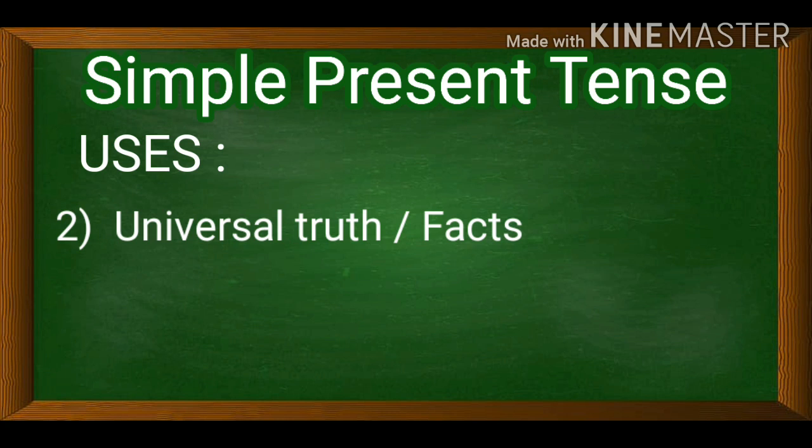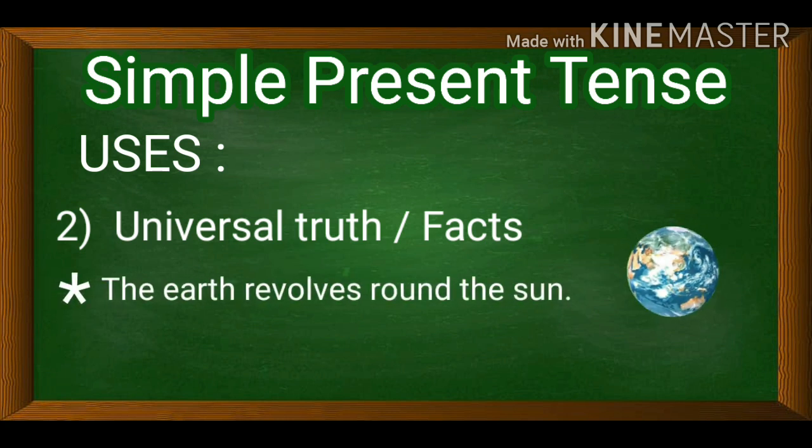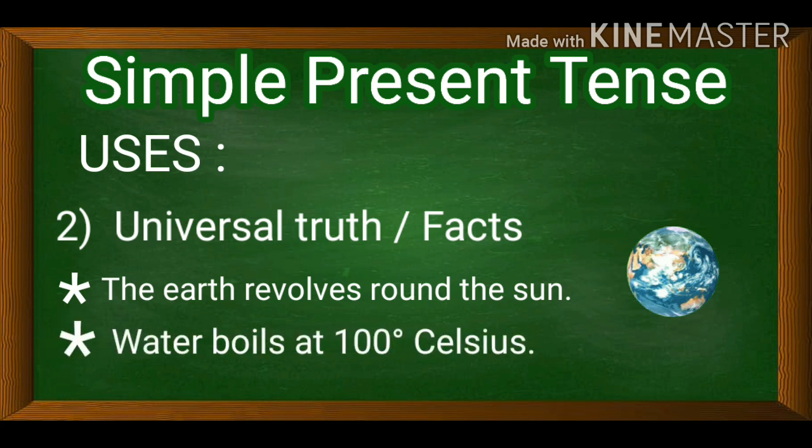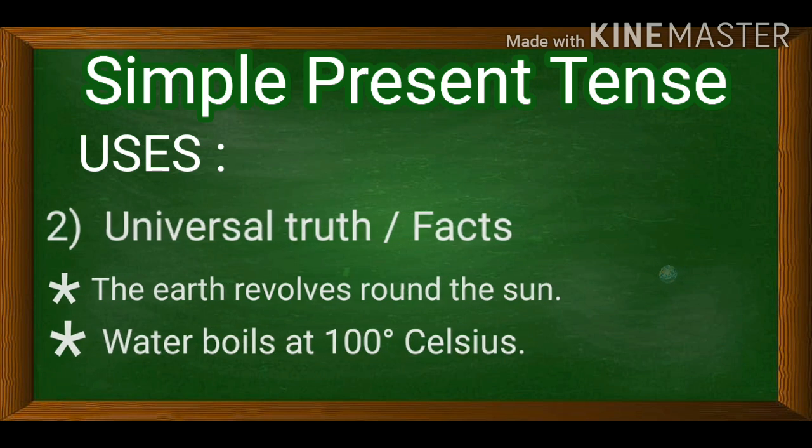Second point, we use simple present tense to express facts or universal truth. Facts which are always true, those types of sentences we use in simple present tense. For example, the earth revolves round the sun. Second example, water boils at 100 degrees Celsius. These are facts which are always true. We cannot change them. Nobody can change it. This type of sentences we write in simple present tense.